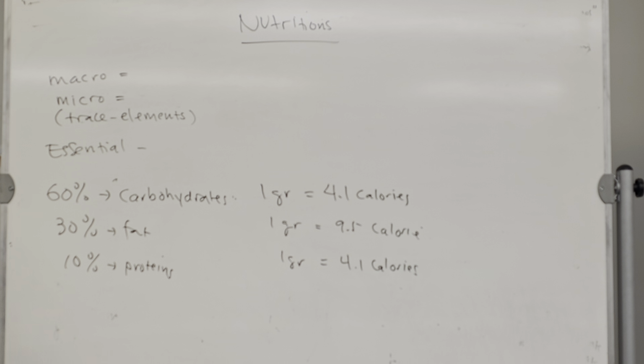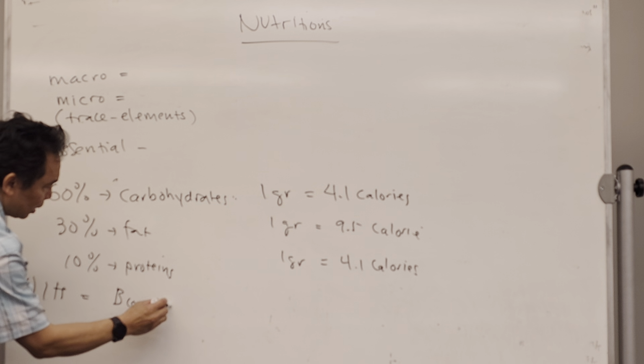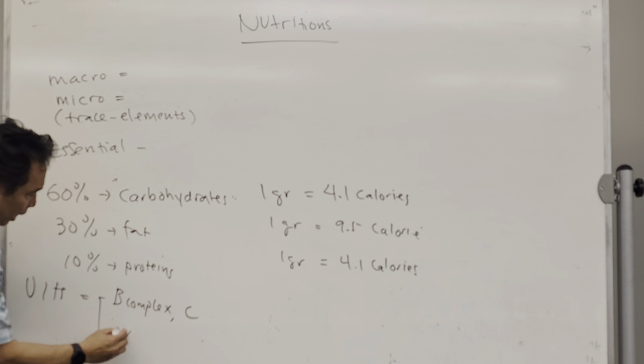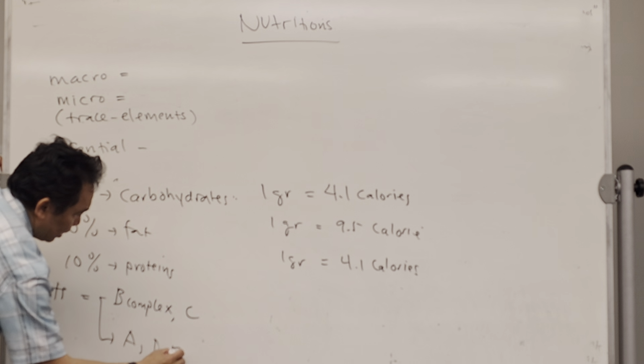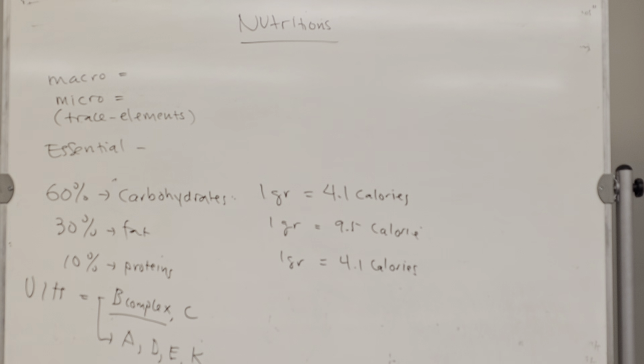Vitamins. Okay? There are 2 types. The ones that dissolve in water, which are B complex and C. The ones that dissolve in lipids, the lipid-soluble vitamins: A, D, E, and K. Okay, so vitamin B has so many types. There are B1, B2 until B12. So therefore it's called the B complex.